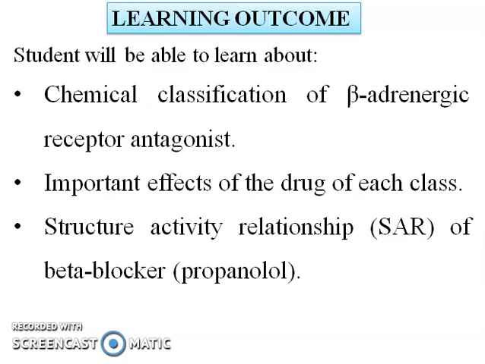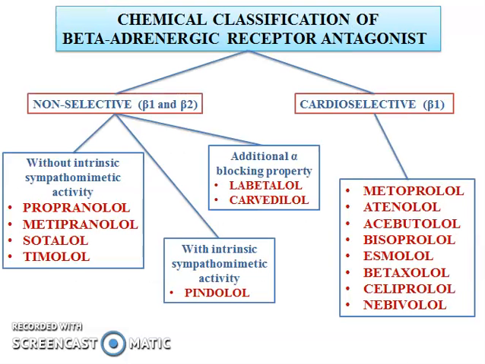We will start the lecture with the chemical classification of beta adrenergic receptor antagonists. This particular class is divided into two subclasses: non-selective beta 1 and beta 2, and cardioselective beta 1.